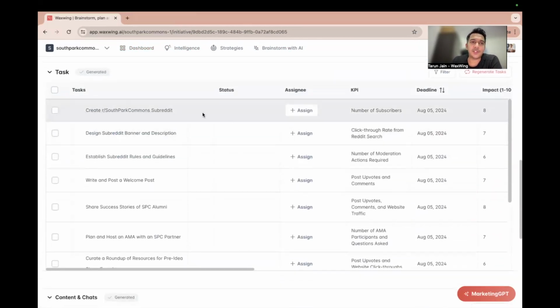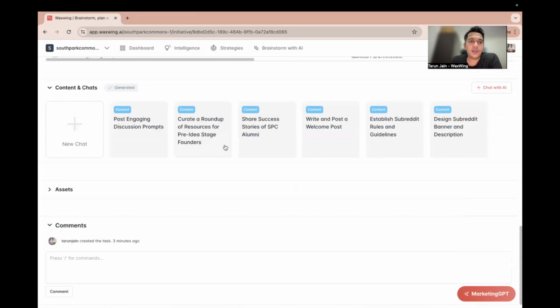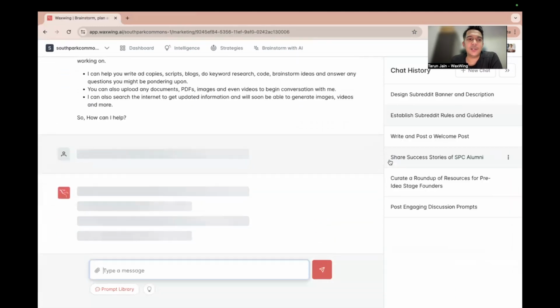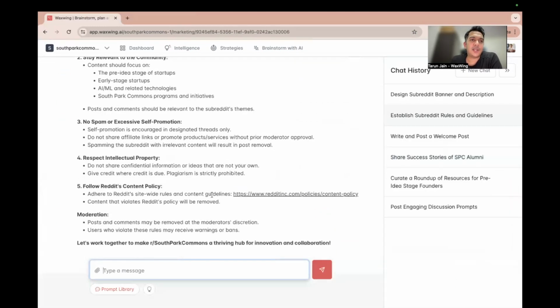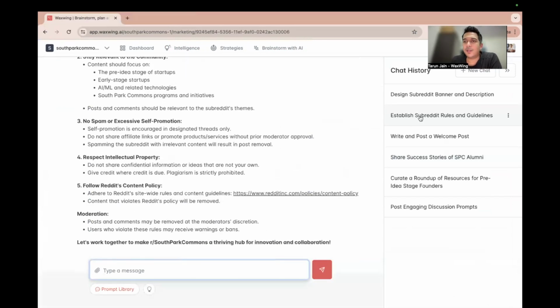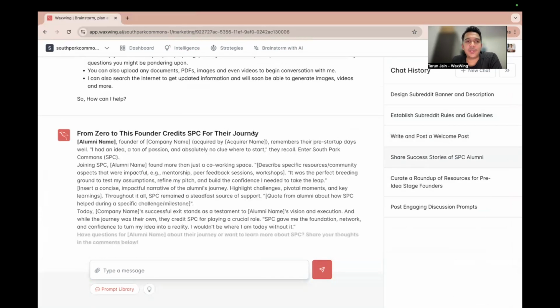Again, if you go inside each of these tasks, there is a detailed guide and a checklist for it. You can just assign these to your team members. Let's look at the most fun part, which is the content that has already been executed for you. So let's look at the guidelines or rules for the subreddit. This is our copilot, and already this has been executed for you. You can just copy paste it from here. And here's the welcome post. Here are some success stories and how you should share them, etc., etc.